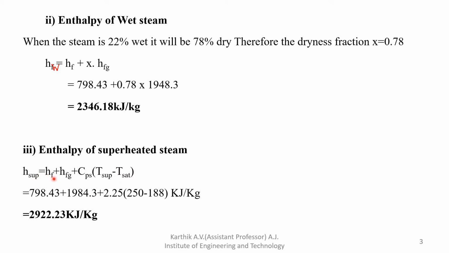Then just substitute the values: Hf is 798.43 and Hfg is 1984.3, plus Cps 2.25 into T superheated, which is 250 minus T saturated, that is 188 kilojoule per kg. Then you will get H superheated, the enthalpy of superheated steam, that is 2922.23 kilojoule per kg. I hope all of you understood this method. If you have any doubt, please contact me. We'll see the next type of problem.